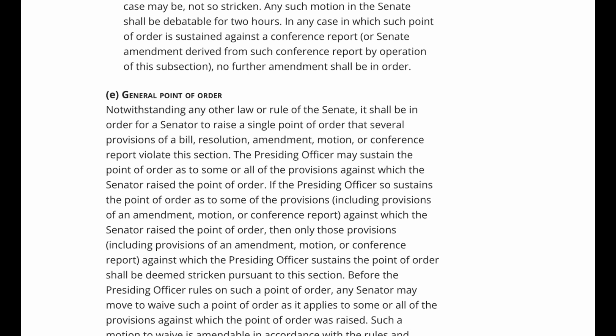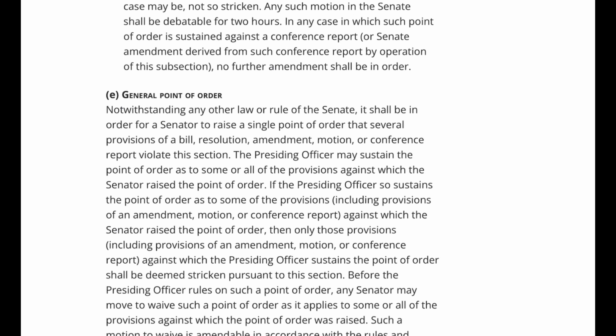Notwithstanding any other law or rule of the Senate, it shall be in order for a senator to raise a single point of order that several provisions of a bill, resolution, amendment, motion, or conference report violate this section. The presiding officer may sustain the point of order as to some or all of the provisions against which the senator raised the point of order.